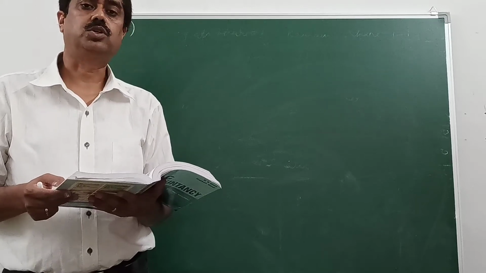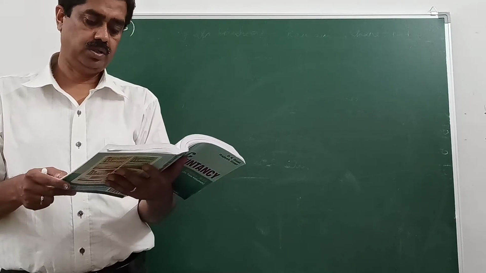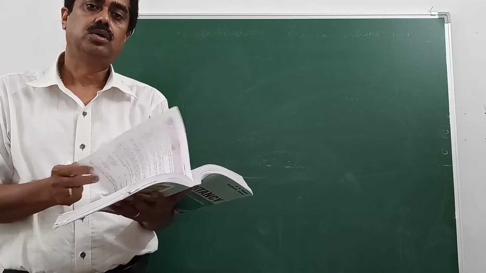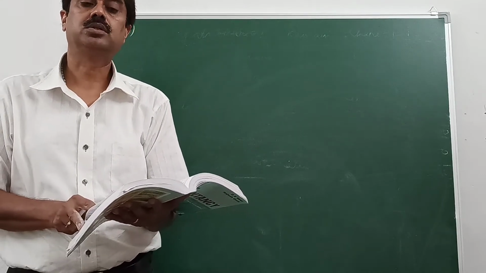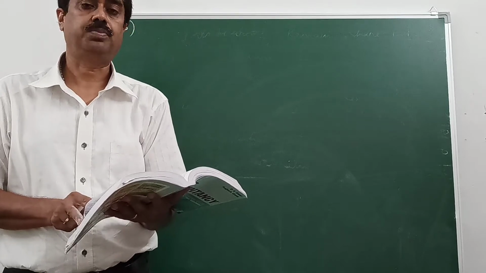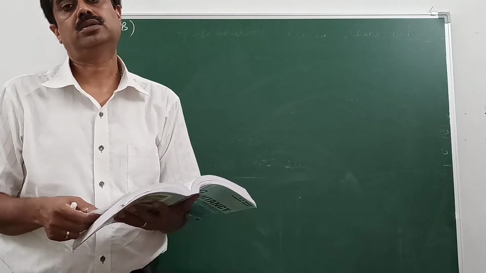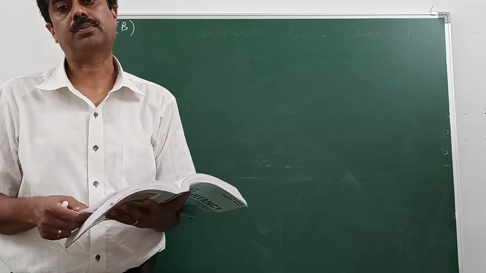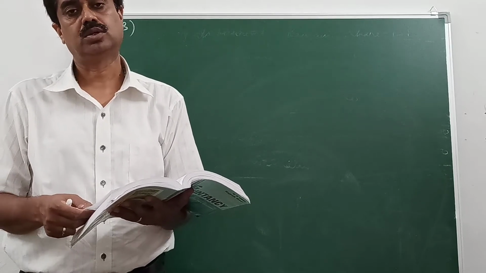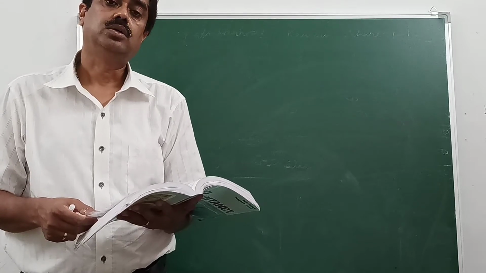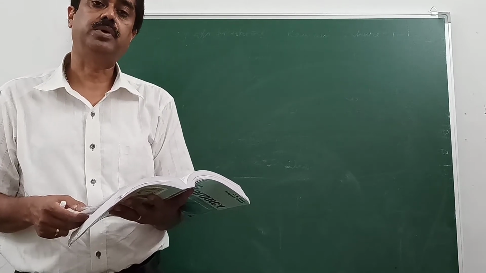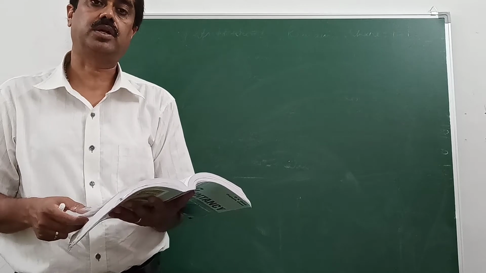Now I will discuss with you question number 81 B, which relates to adjustment of capitals on the basis of new partner's capital, but no excess capital will be withdrawn in cash or no deficit in cash will be brought in cash. The adjustments may be made through current account as stated in the question.